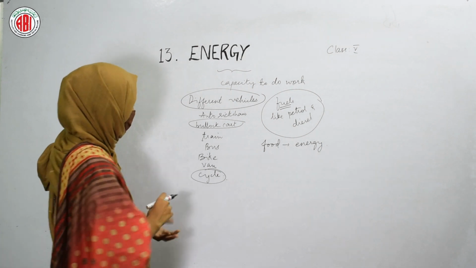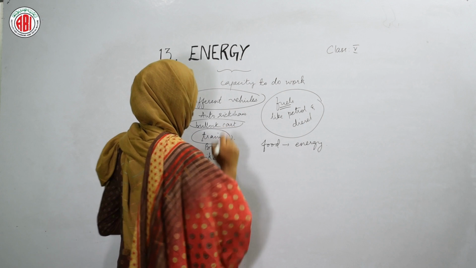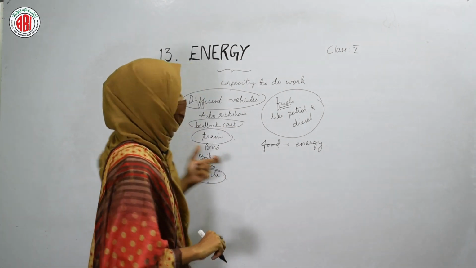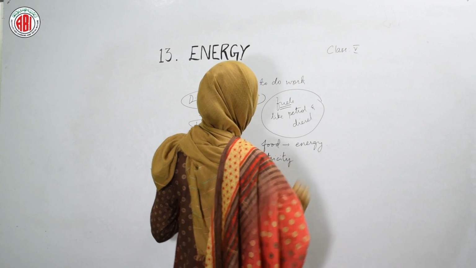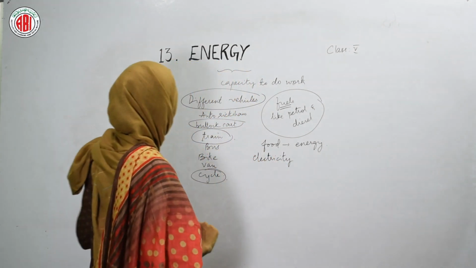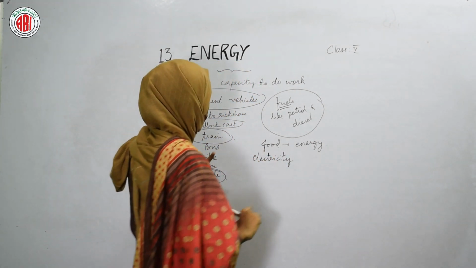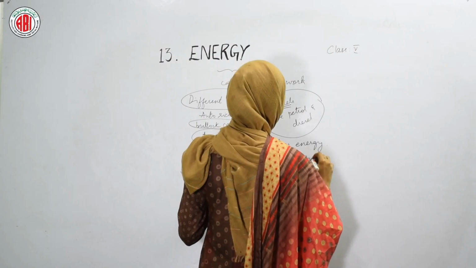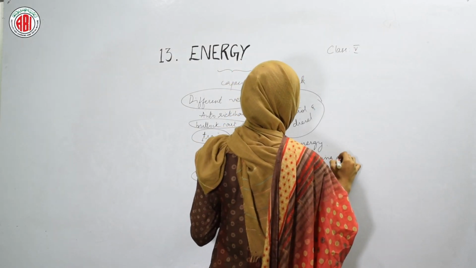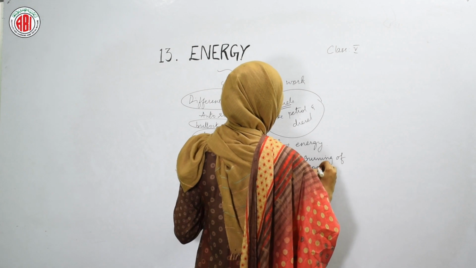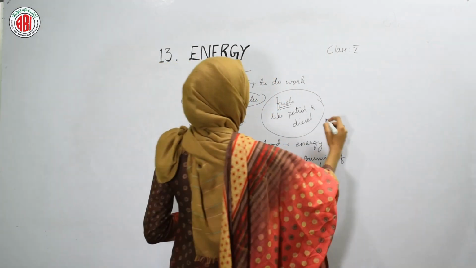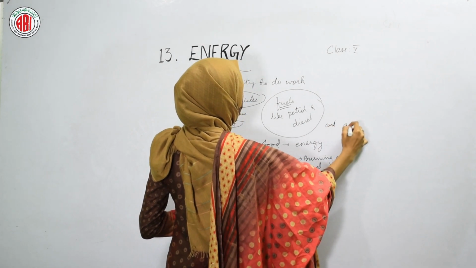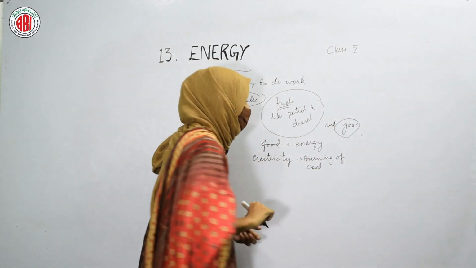But when we talk about the train, the train is a vehicle that runs on electricity. By using electricity it can move, and the movement of the train is also possible by burning coal. Burning of coal generates electricity, and this electricity can be utilized by different trains to move. And some vehicles move with the help of gas also.